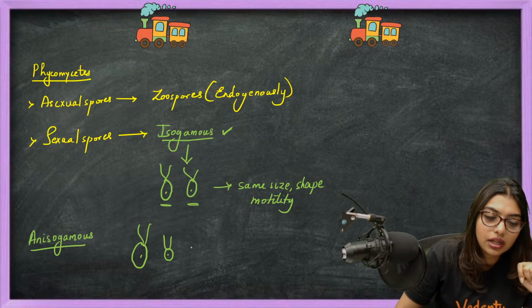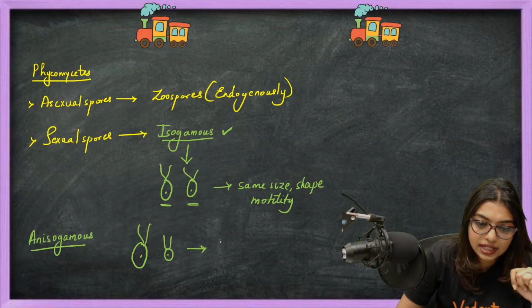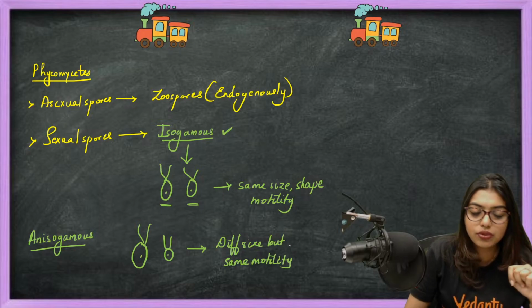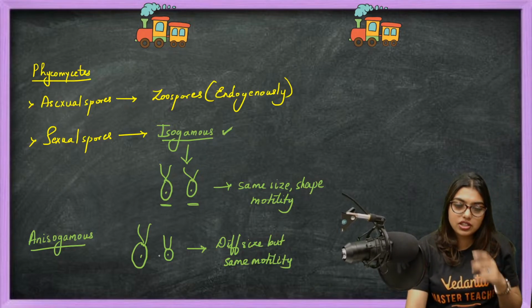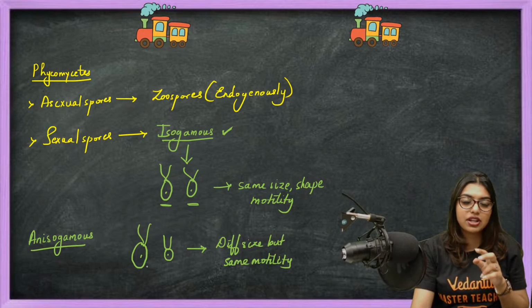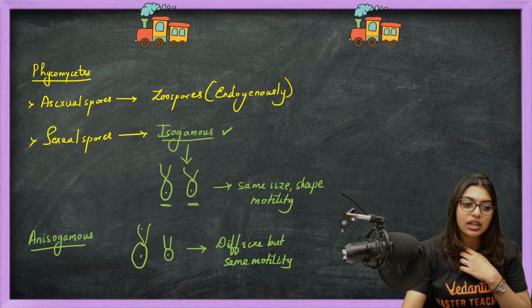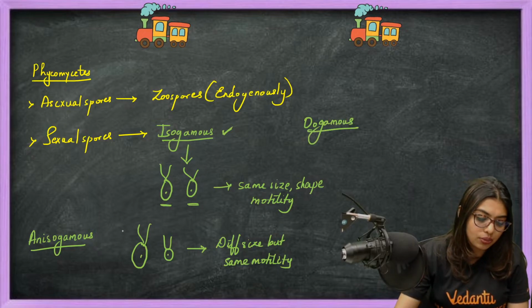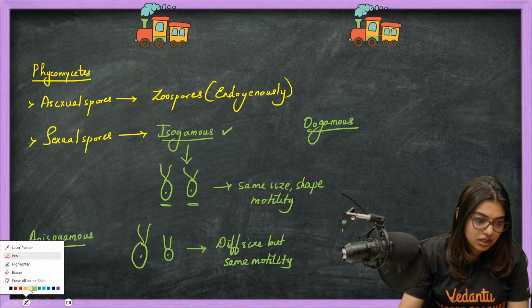But here also remember, both will be of different size but same motility. If both are moving, both will be moving; it will not be that one is moving and one is not. Both will have flagella, or both will not have flagella. Last one is, students, oogamous. Oogamous is just like in humans.